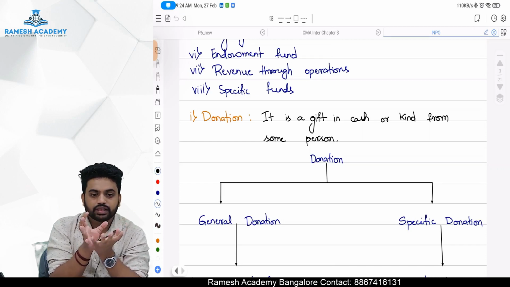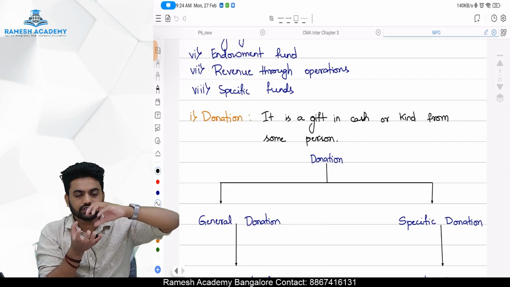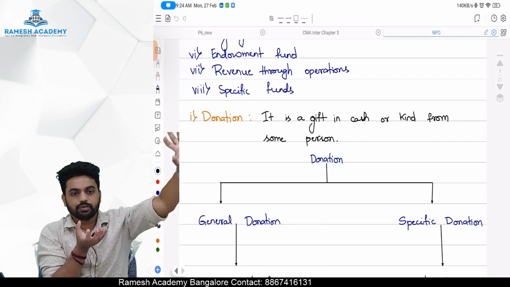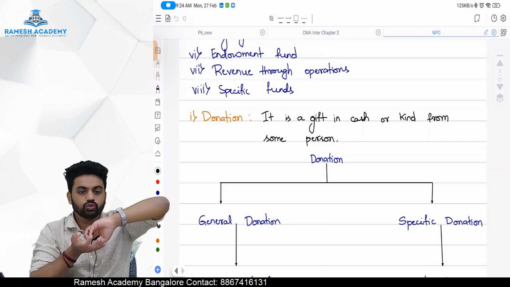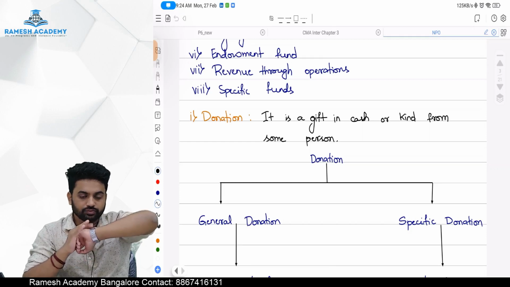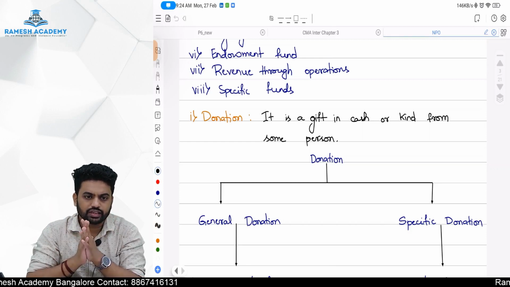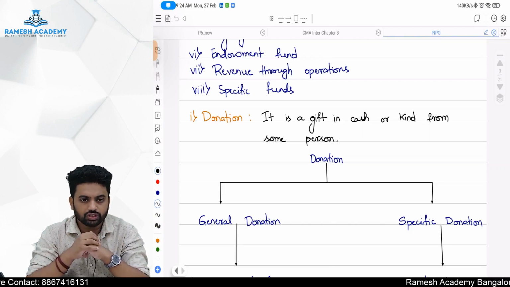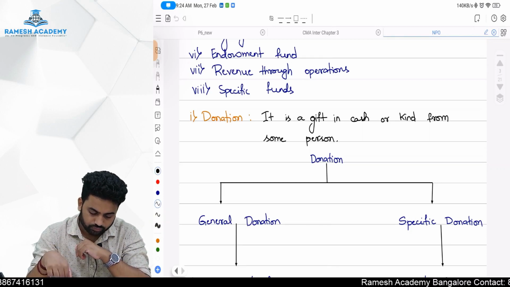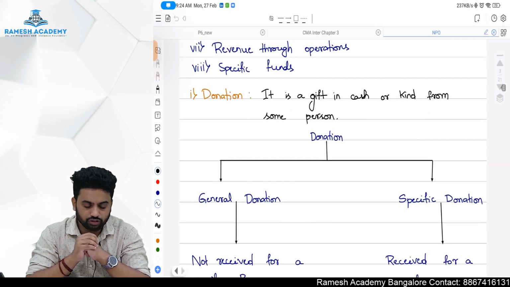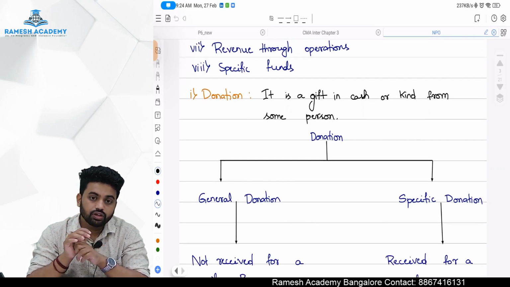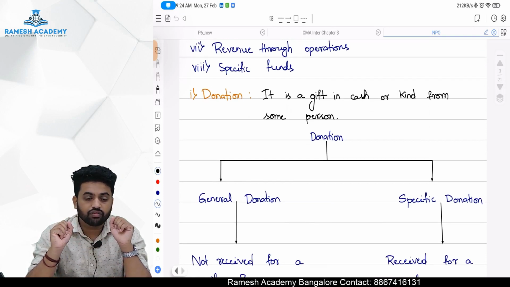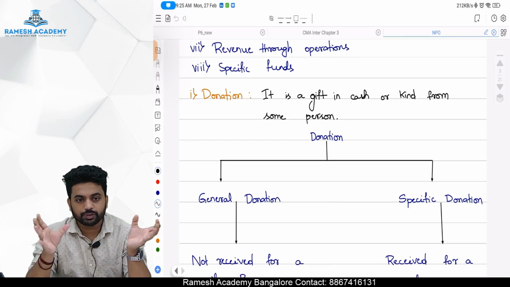For example, Ratan Tata sir is giving certain money to some of the NPOs to run the NPO. That is donation. You might have seen so many donations during COVID as well as after that. Now donation can be of two types: one is general donation, one is specific donation.